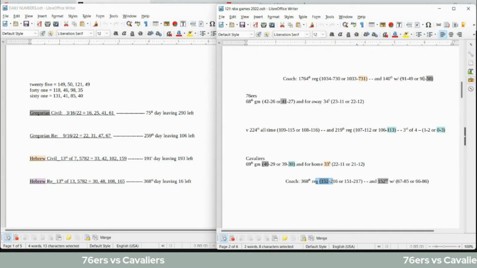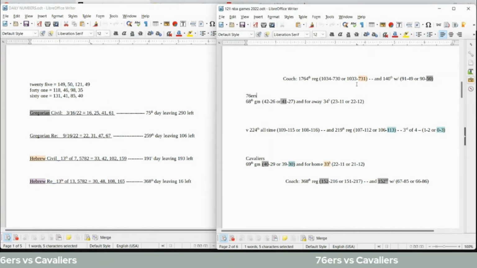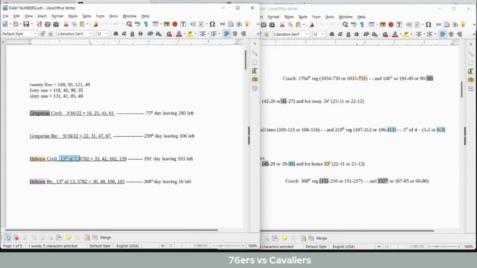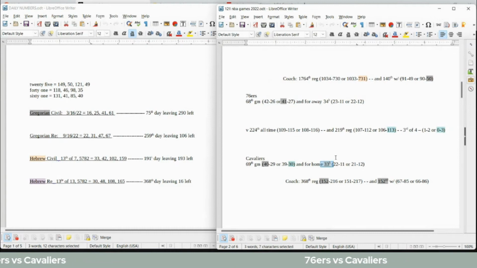The Sixers coach would get his 50th loss as a coach for Sixers. Today with 25 date numerology on the Gregorian, 25 written out sums to 50. Sixers coach would get his 731st loss regular season for his career overall, which is, excuse me, not an anagram, it's a reflection of the number 137. Today, the 13th day of the 7th month on the Hebrew civil side, like 137, the 33rd prime number. This is Cavaliers' 33rd home game.